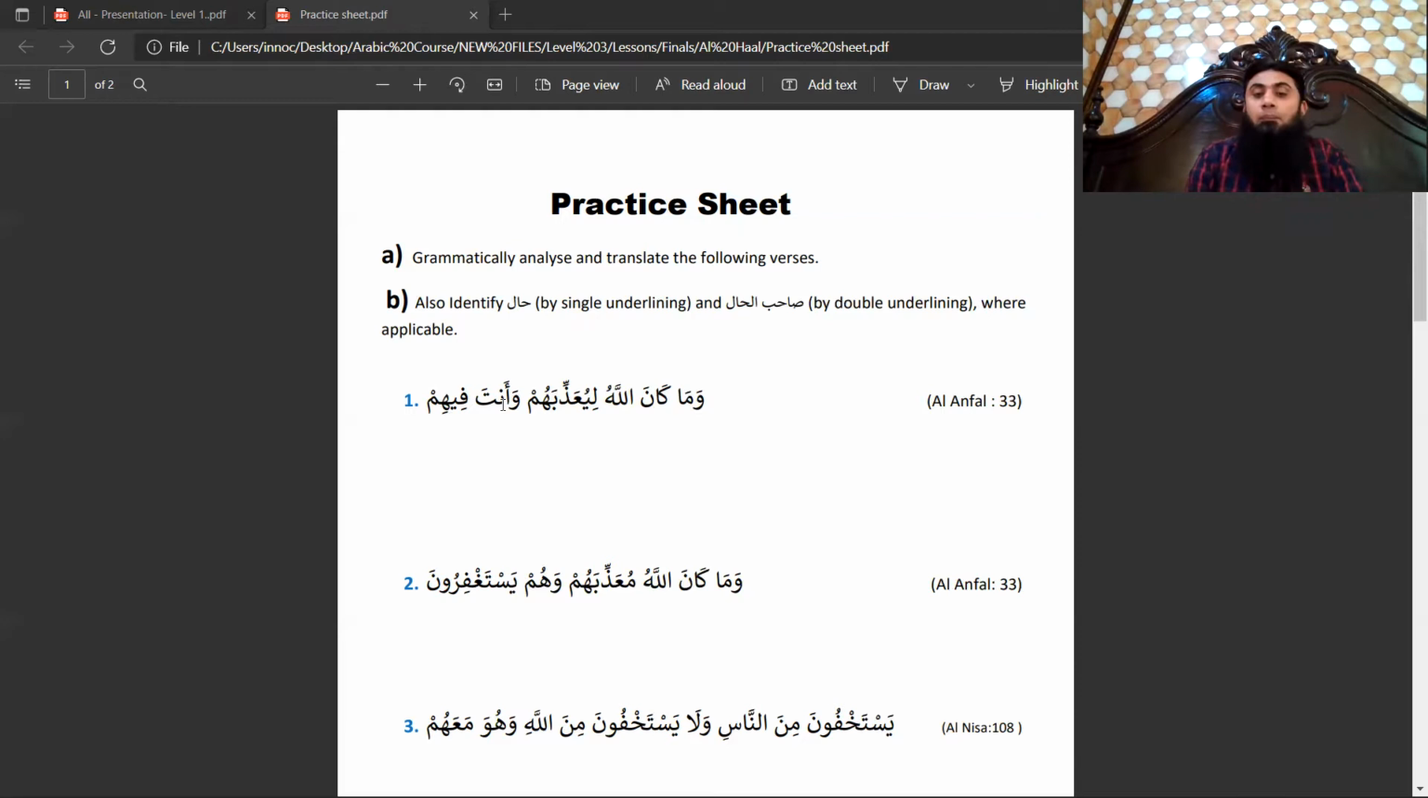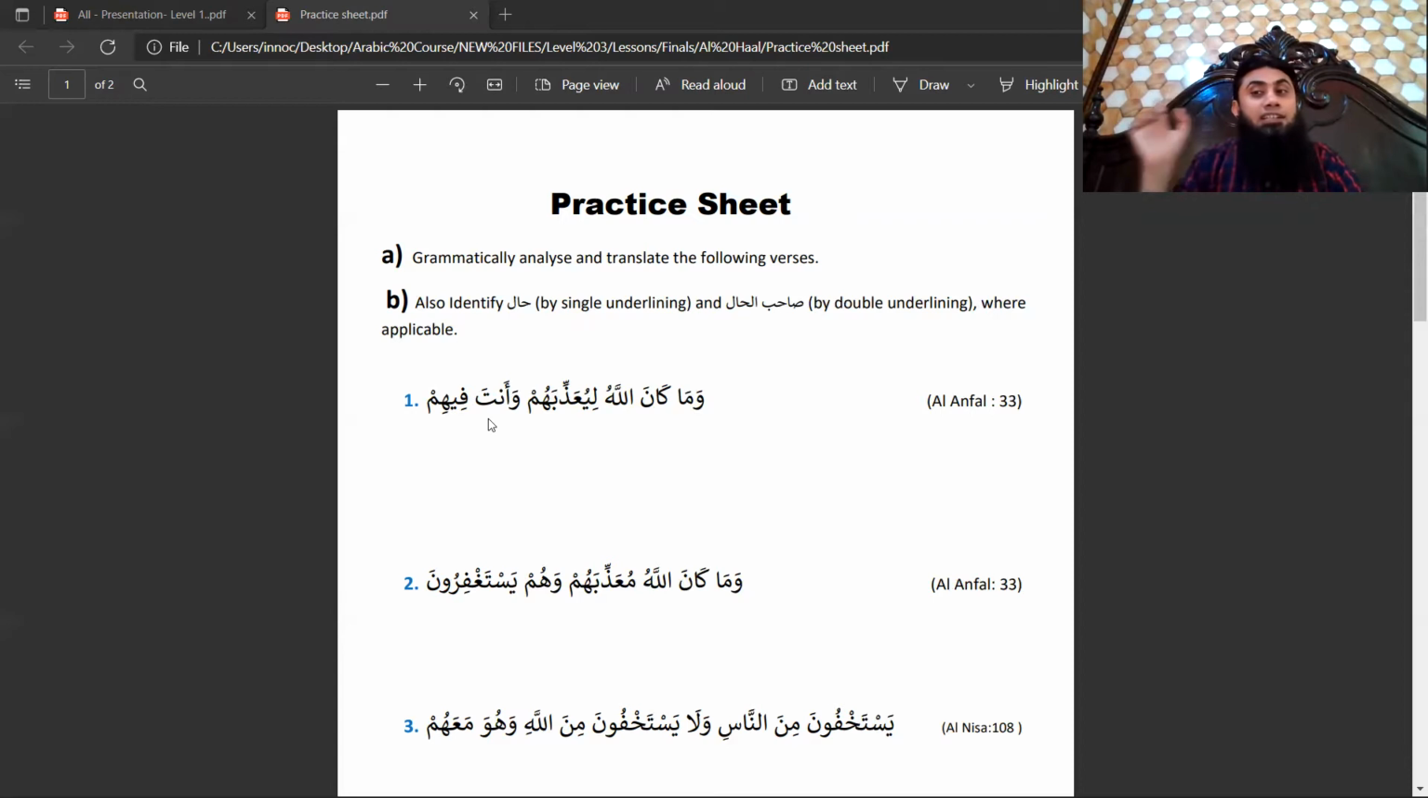Now please pay attention. This wa anta fihim, this waw is called waw haliya. Basically, Allah subhanahu wa ta'ala is saying that how can Allah punish them while the situation, the condition is that you are in them. So this anta fihim is a complete jumla haliya. Please listen to this point very carefully.